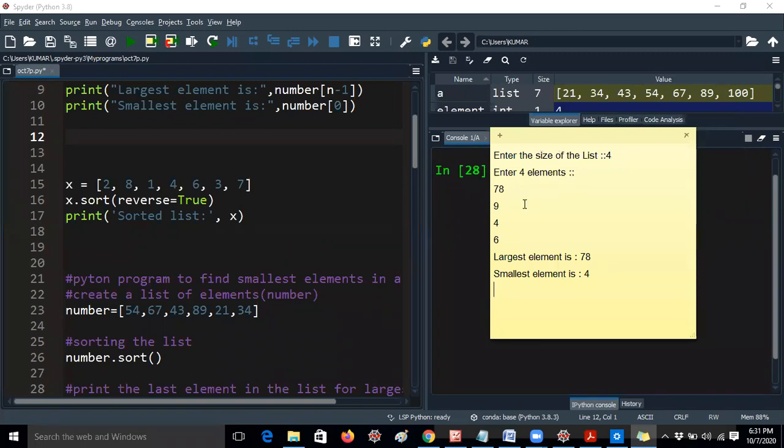Enter 4 elements. This is the input. The output is: largest element is 78. Smallest element is 4. This is the output.